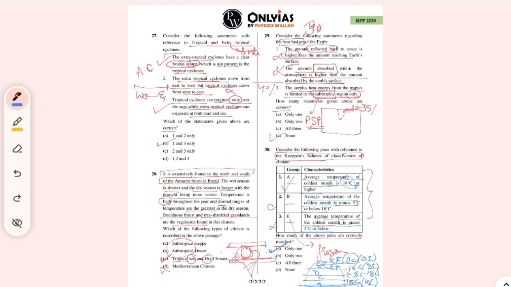Okay, we have wound up the test for geography. Let's just absorb the concept that we have learnt, and then back to the basics we have to revise our static books, right?